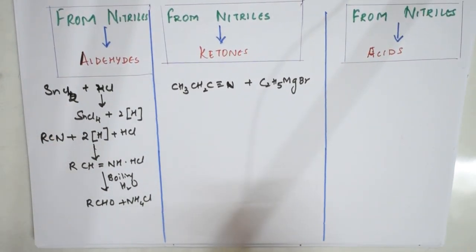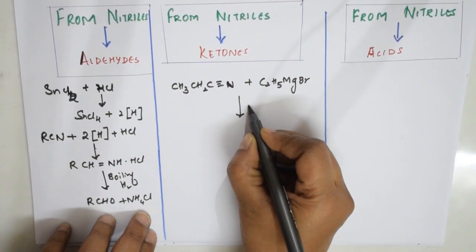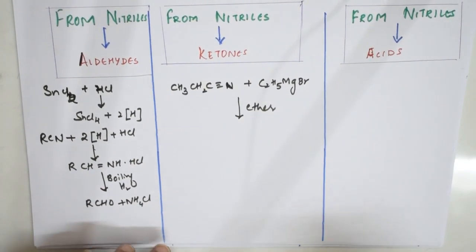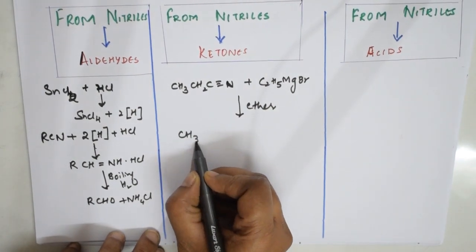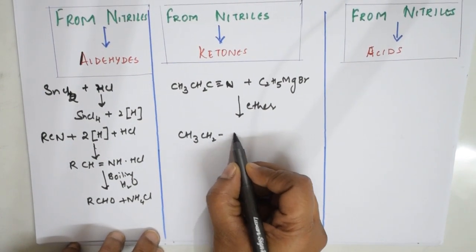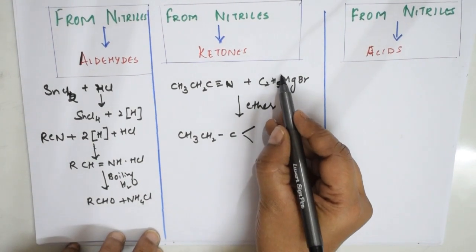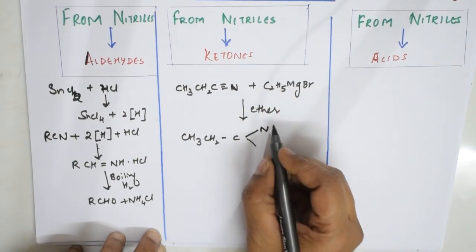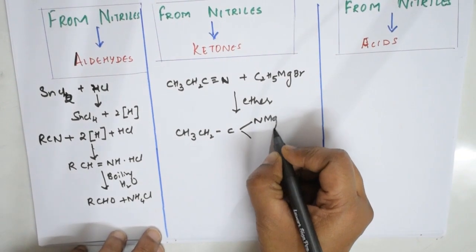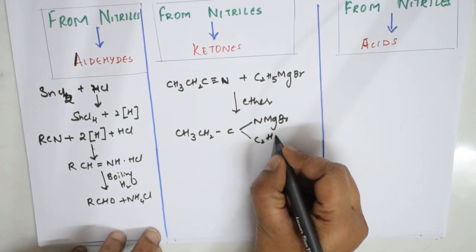Here we are going to use the Grignard's reagent, RMgX, right? So when it is Grignard's reagent, compulsory you need to use ether, isn't it? So what happens, the bond is going to break here, and you're going to get a compound, right? So here the bond has broken, and here also there is a cleavage of the bond, right? N is here only, and when there is a cleavage of the bond, MgBr comes and adds here, right? So now what is left out? C2H5. This is done, students.